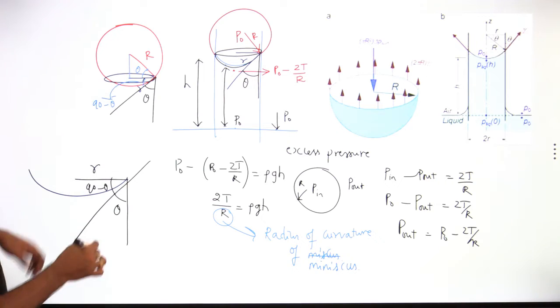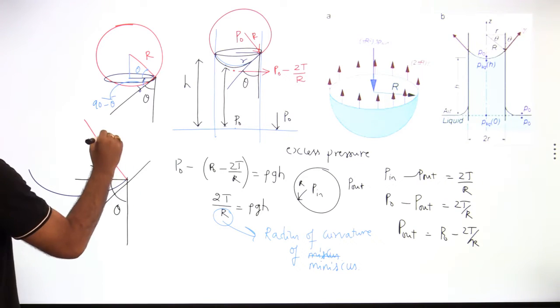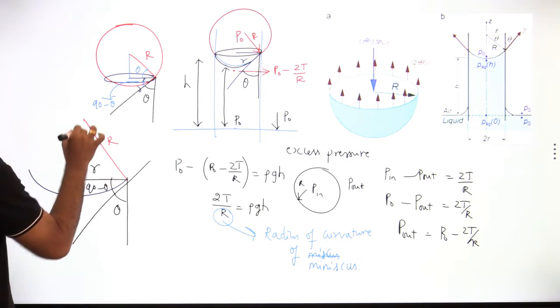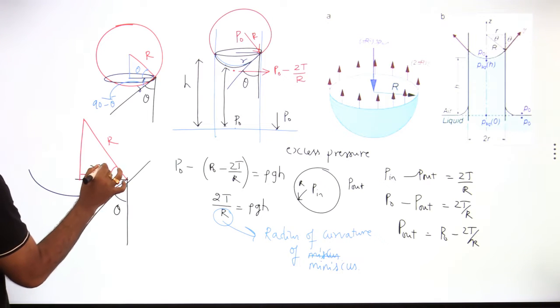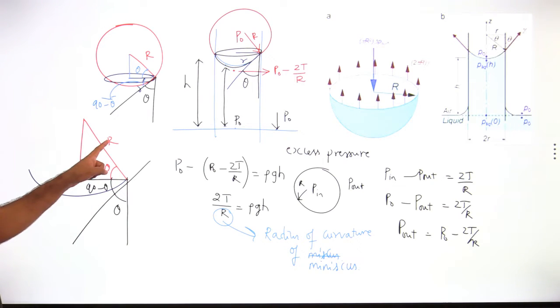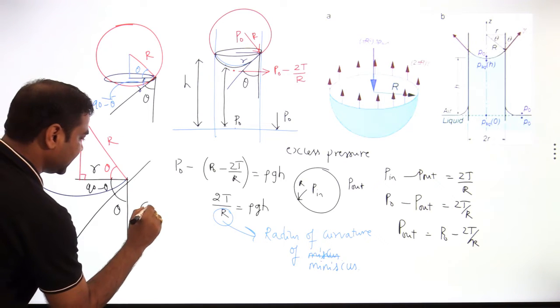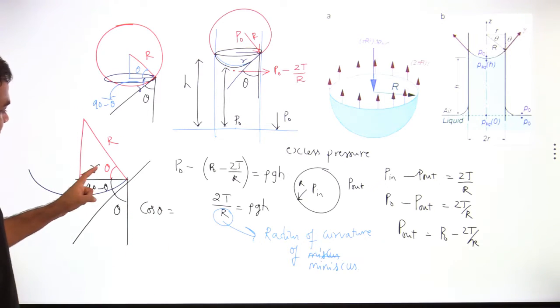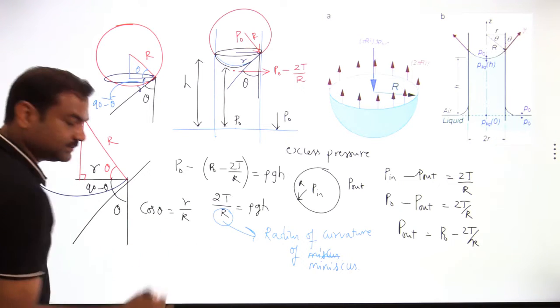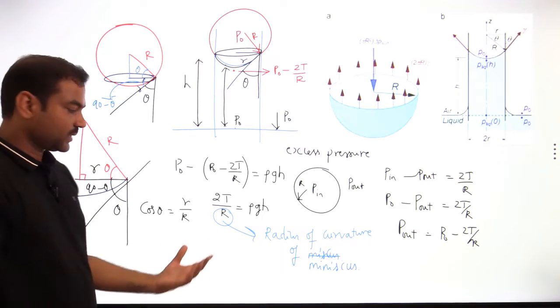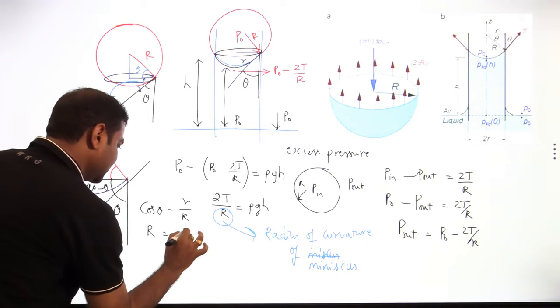Now this is the capital R, and this angle should be theta. Then I can use the cos theta logic: cos theta is equal to small r by capital R. So capital R can be found, which is r by cos theta.